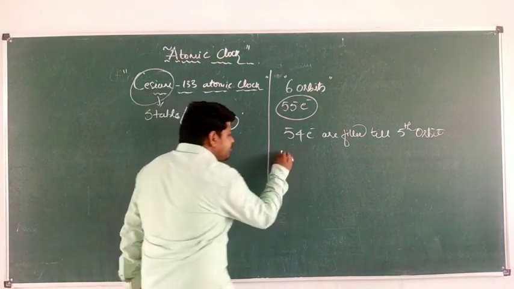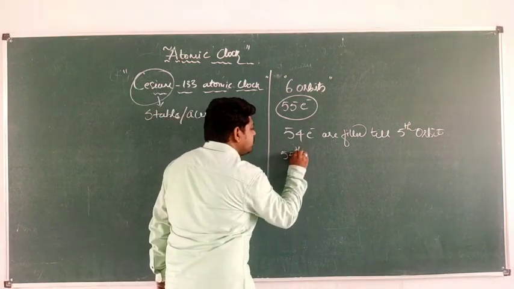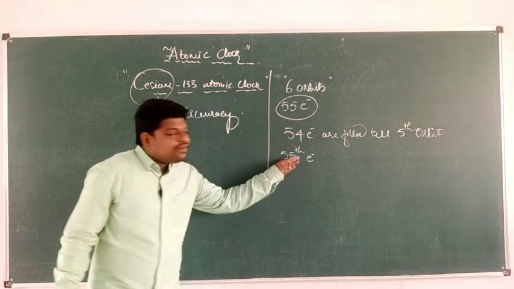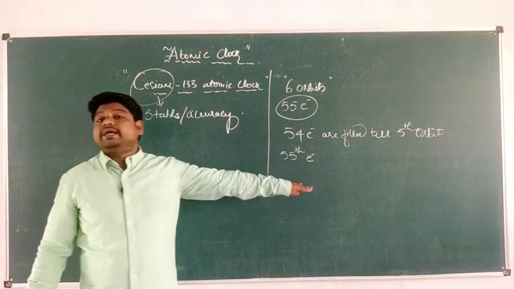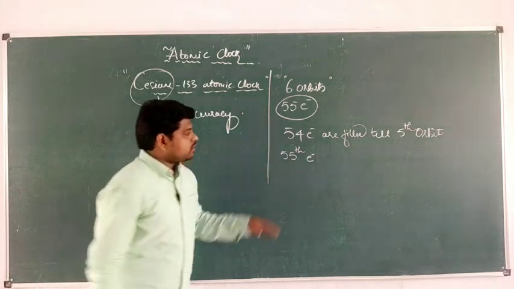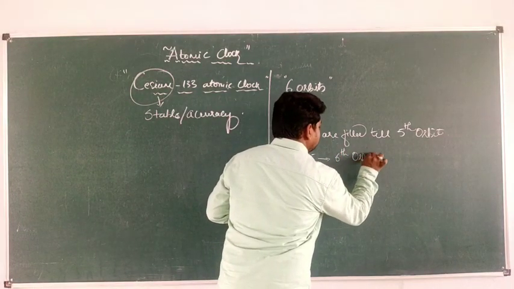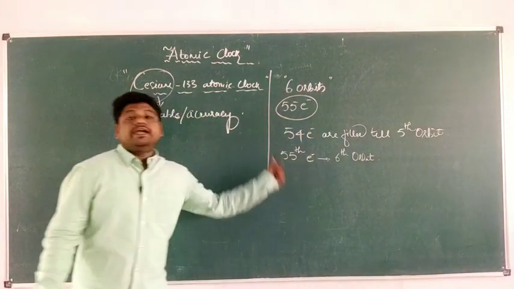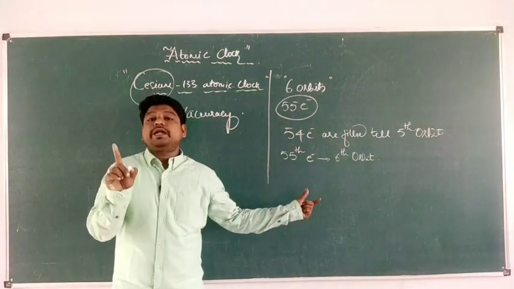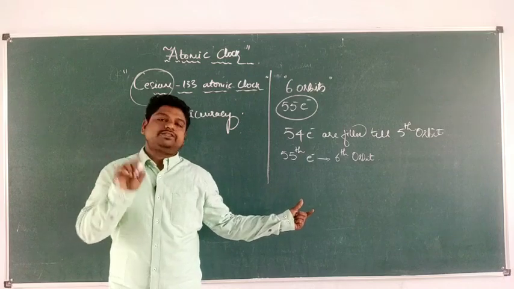Now, the 55th electron I am talking about is in the 6th orbit. It means there is only one electron which is present in the 6th orbit.